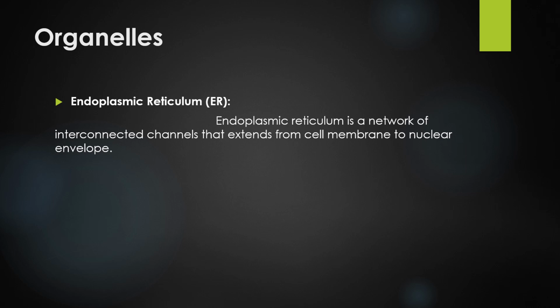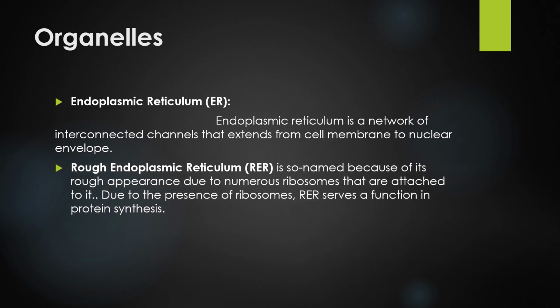There are two types of endoplasmic reticulum. First is rough endoplasmic reticulum. Its name is telling that the surface is rough. The reason is that numerous ribosomes are attached to it.